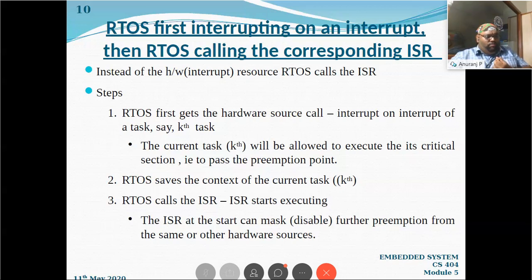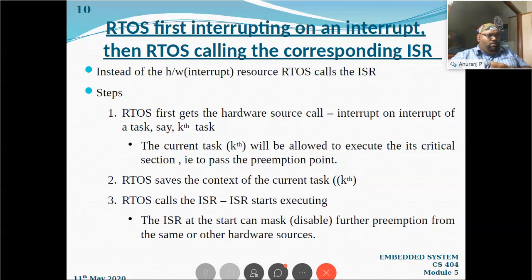So, considering what the types of interrupts are, I can give another classification: maskable interrupts are there, and non-maskable interrupts are there. What do you mean by maskable interrupts? Those interrupts that we can mask.